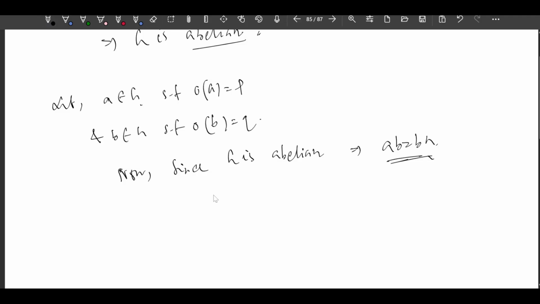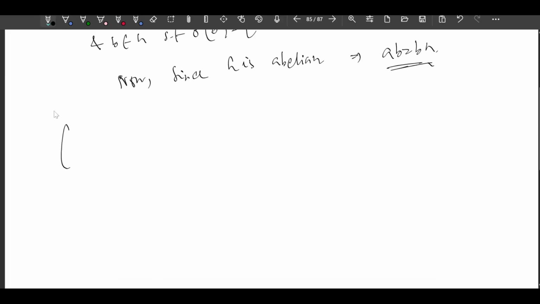So they are coprime. Okay, so you know a very basic theorem: if G is a group and A and B are elements of G such that A and B commute and the order of A and the order of B are relatively prime, then the order of AB is nothing but the order of A times the order of B. Okay, I will write it again.